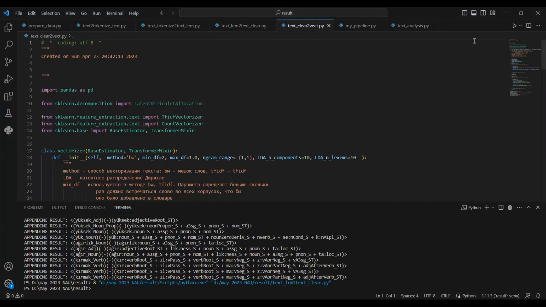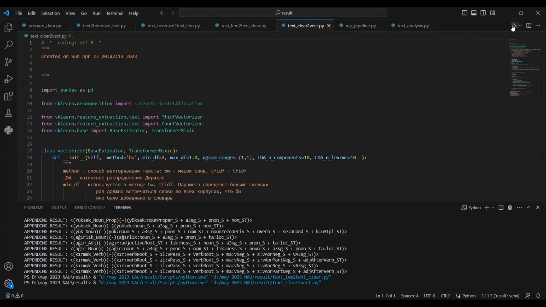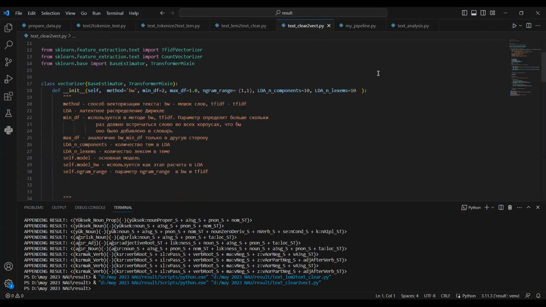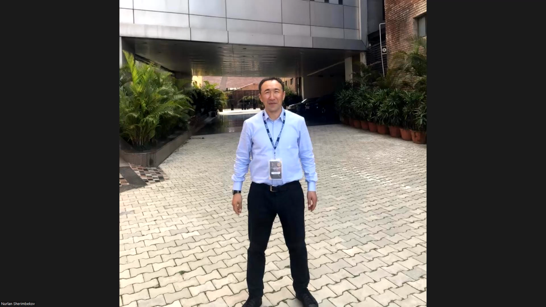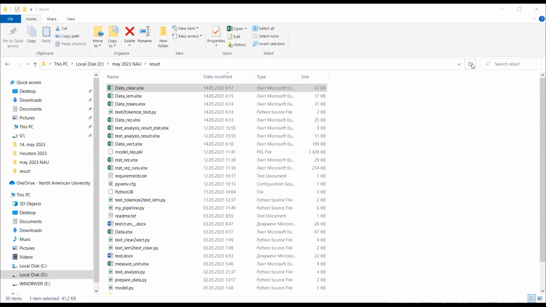and there is the vectorization, and when we run it, it takes a little bit more time. So it's analyzing. When we run that code, it goes to the result file, and text vectorization is here.